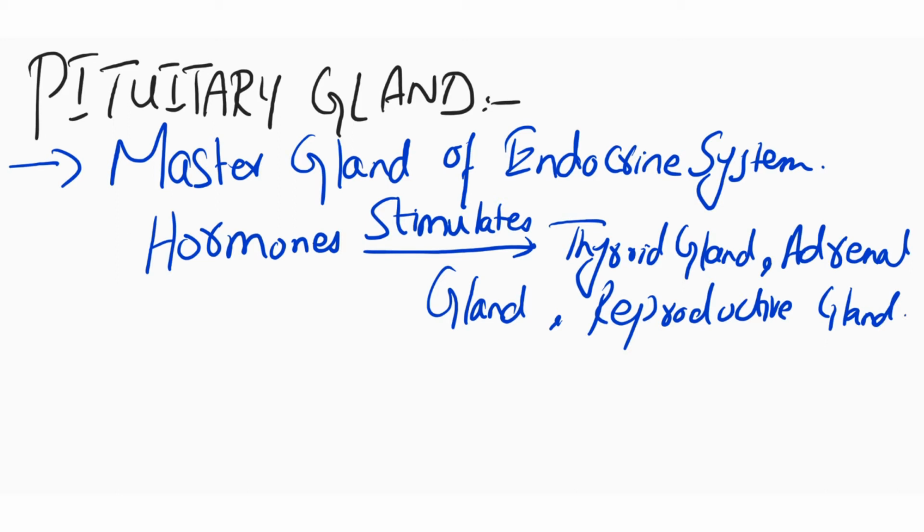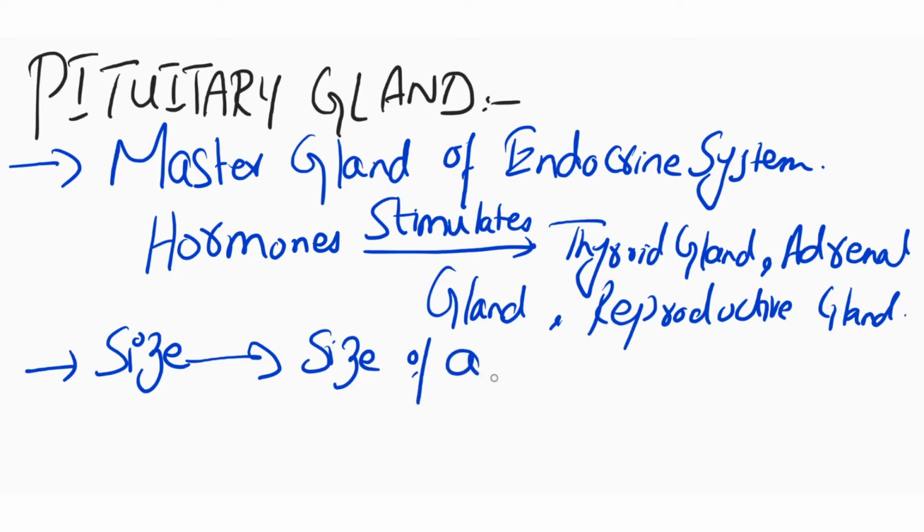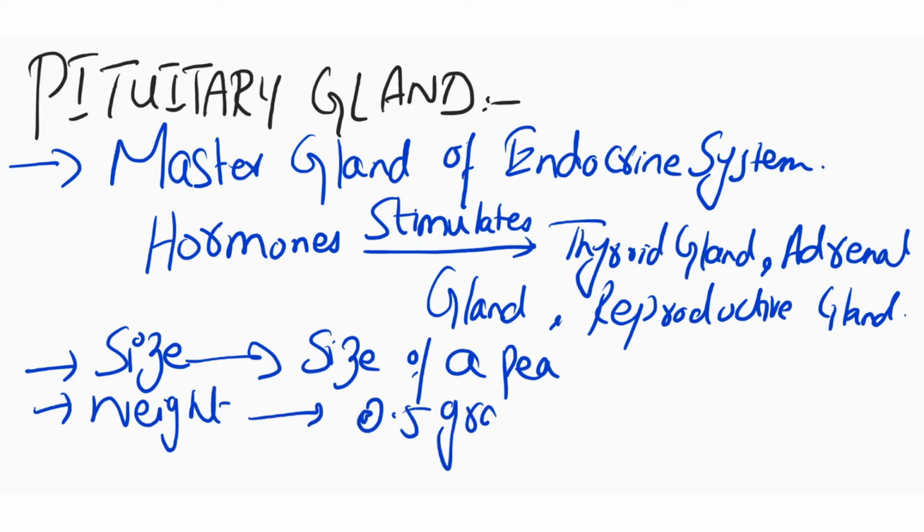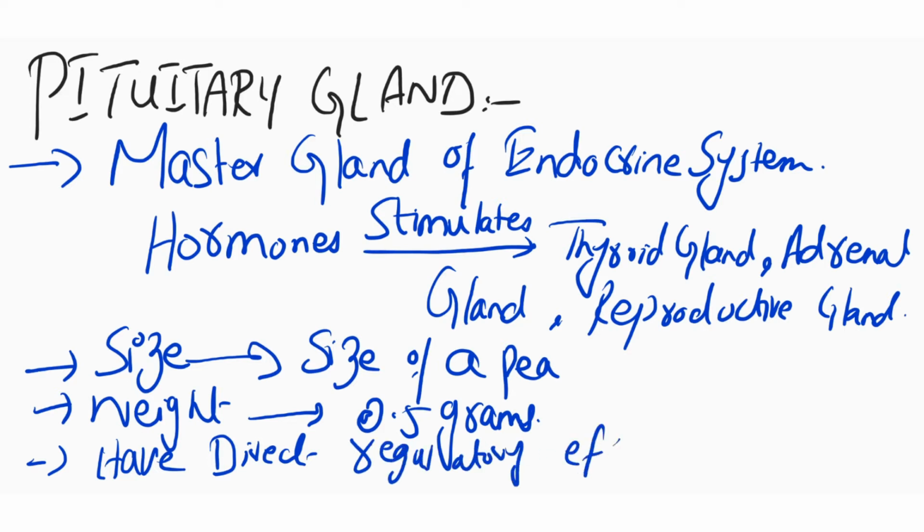The size of a pituitary gland is like the size of a pea, and the weight of the pituitary gland is 0.5 grams. The pituitary gland controls secretion of other endocrine glands, and it also has a direct regulatory effect in major tissues.